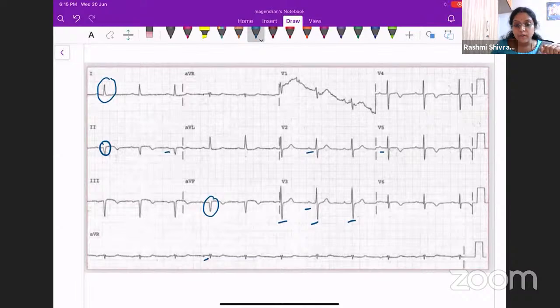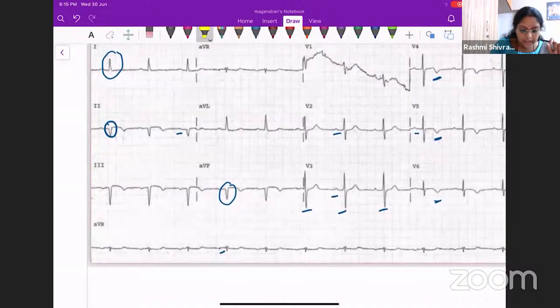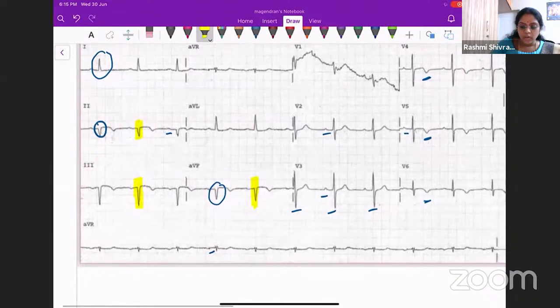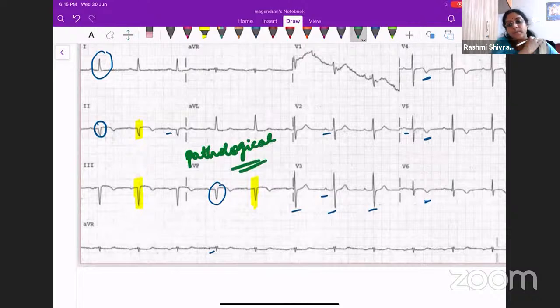What about the T wave now? You can see some T inversions here. So how about the QRS complexes here? You can see this in lead 2, lead 3, and lead AVF, that is basically the inferior leads, you can see that there is a pathological Q wave. What is this? This is a pathological Q wave or a big Q wave.